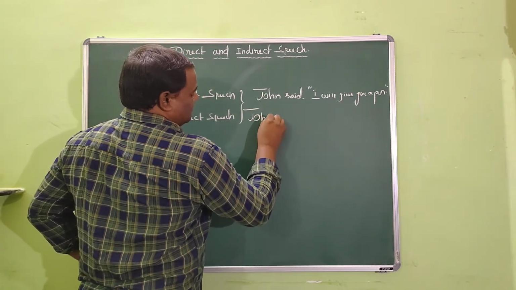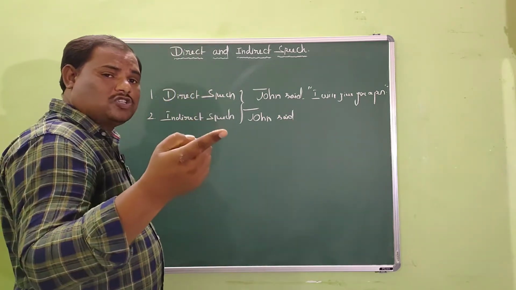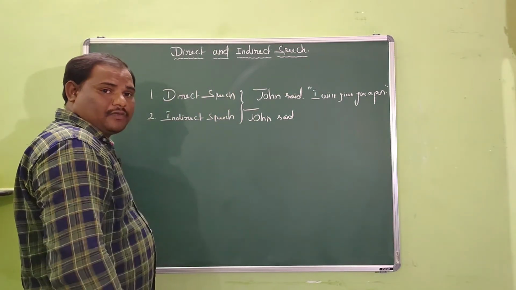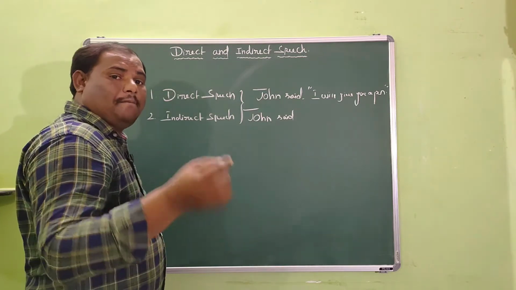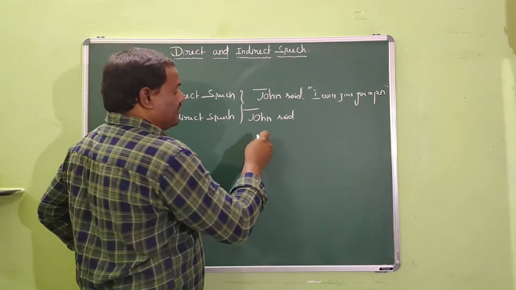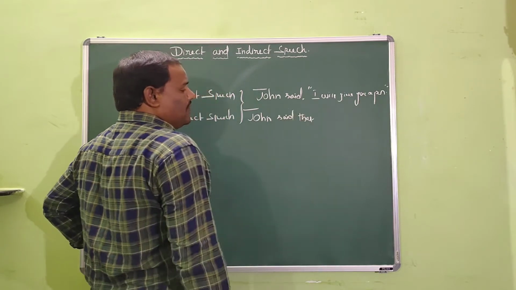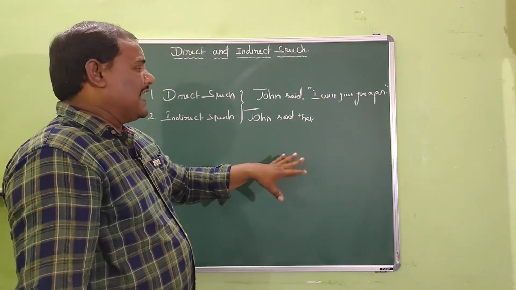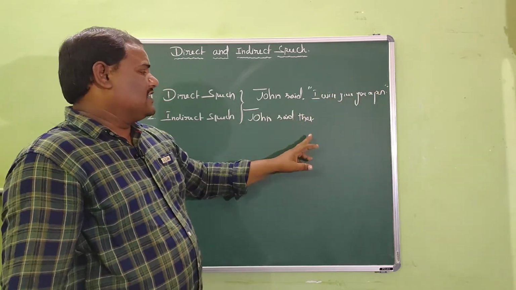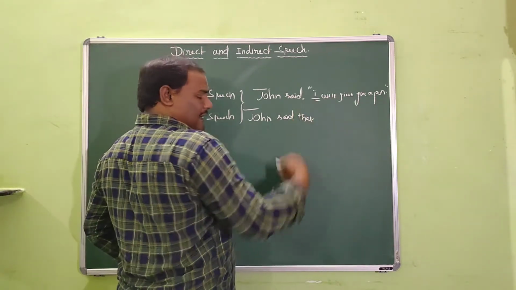John said that. Dear friends, now you are trying to convey the spoken words of John to your brother by using indirect speech. How the sentence pattern would be when it is said in indirect speech, we are going to have a look at right now. John said that. Here, instead of quotations and comma, we can go for using the conjunction that when the reported speech is a statement. Here the reported speech is a statement, and that is the reason why I have used the conjunction that in the sentence.